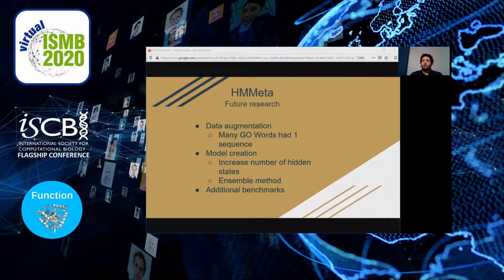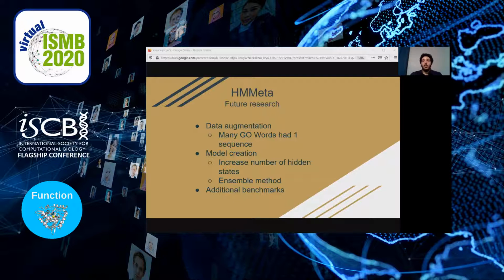Future research and some possible adjustments that we'd like to make include around the data augmentation. Several Go words only had one associated sequence with them, which means that there was very little data for the sequence predicting HMM to train on. This also means that the vast majority of the associated sequences were artificial. A possible solution to this could be to do a multiple sequence alignment beforehand to find close relatives of the available sequence, and then include those relatives in the training data.